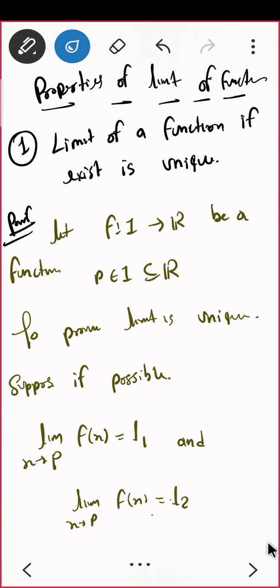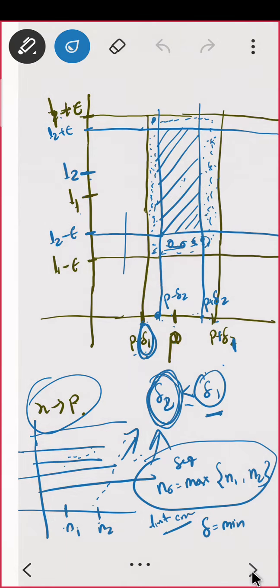Now one more condition will be there. In sequences we had proved one more thing, I hope you remember or not, that every convergent sequence is bounded. Do you remember? We have proved that every convergent sequence is bounded.